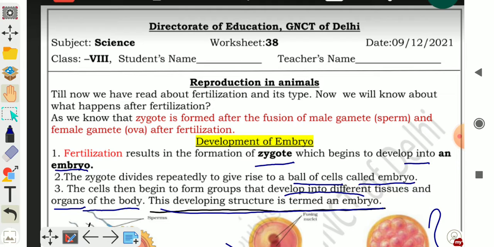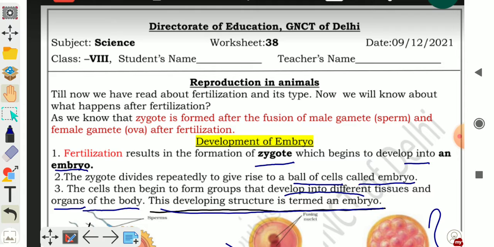Till now, we have read about fertilization and its types. So, what do you mean by fertilization? When male and female gametes are fused together to form a zygote, this process is known as fertilization. And you already know there are two types of fertilization. First one is internal fertilization and second one is external fertilization.